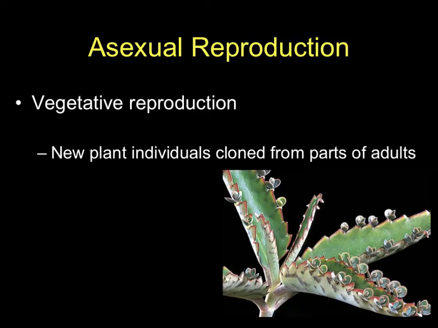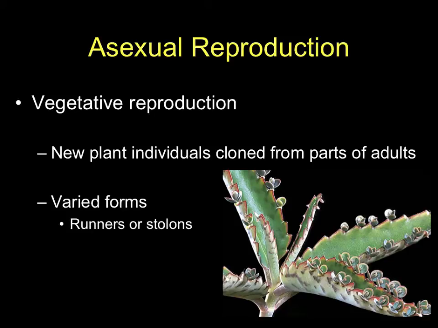There is also vegetative reproduction, and so this would be where you have plants that break off of a parent plant and start to grow. And so we actually saw a picture of this back, I think, in our previous chapter, the kalanchoe plant that has these very, very little tiny, what are called plantlets, little tiny miniature versions of the adult, that if these were to break off, if they hit the soil in the right spot, they can actually start to grow, and they will be genetically identical clones to that parent plant.